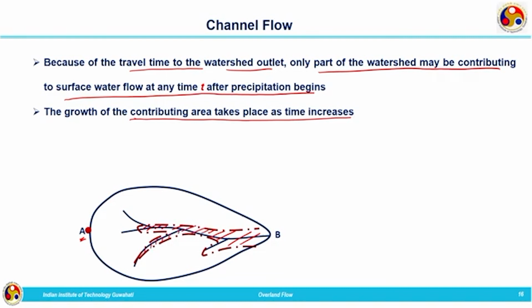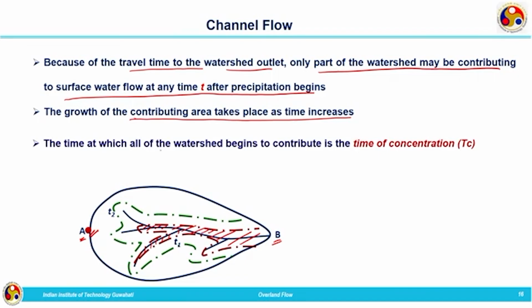As time increases from T1 to T2, more area will be contributing water at the outlet point. The area contributing flow to the outlet point is marked by green dotted lines, and it takes more time than T2 for water to reach from the remotest point to the outlet point B.